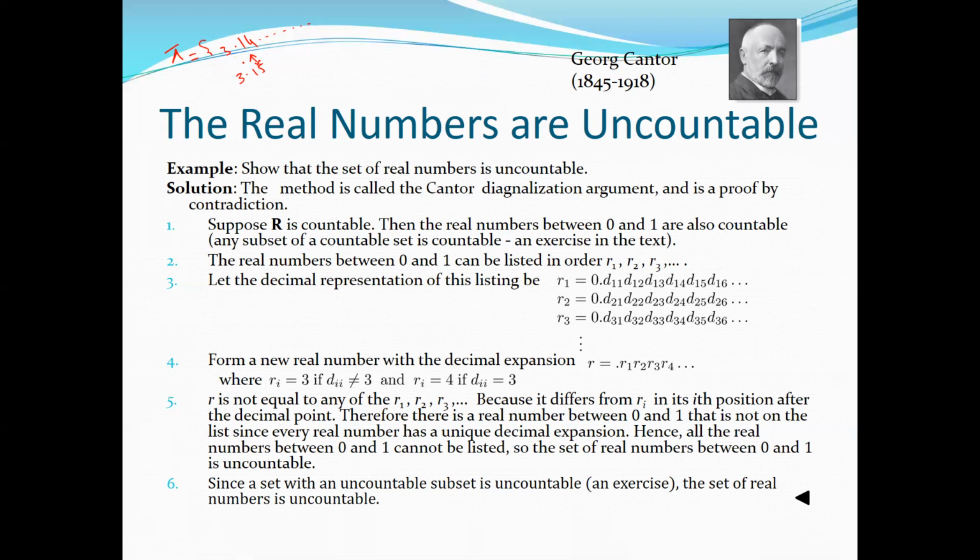But how can we prove that this is uncountable? We cannot map these numbers to the natural numbers or to the positive integers. For that we use the diagonalization method, right? The method to prove this is called the diagonalization method, and we always prove it by contradiction, right? So what we do actually, we form a diagonal.